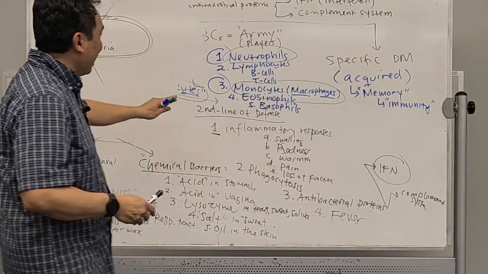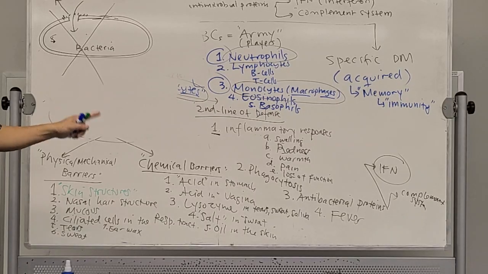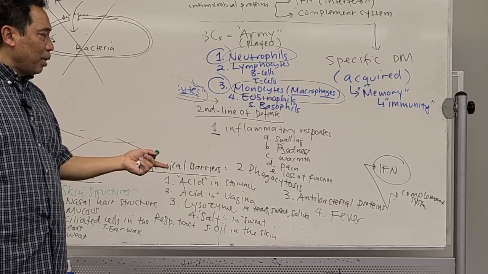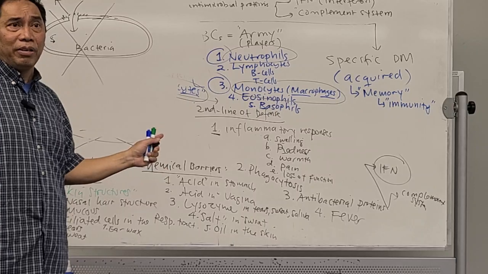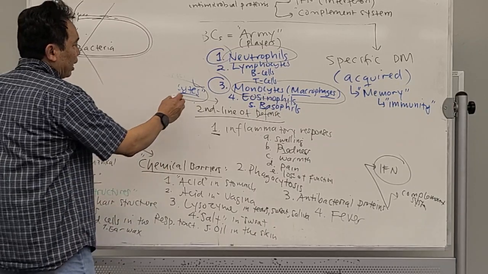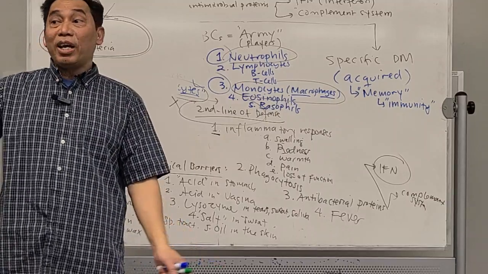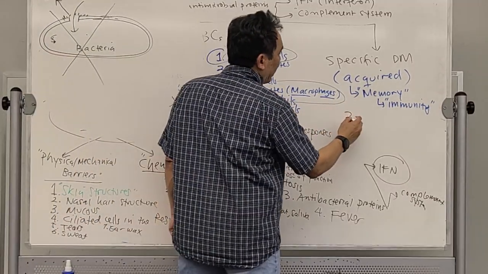Okay, so these are the second line of defense. There are several processes like inflammatory responses, phagocytosis, antibacterial proteins, and fever. Now, what happens if the second line of defense also fails? We still have one more line, the third line of defense.